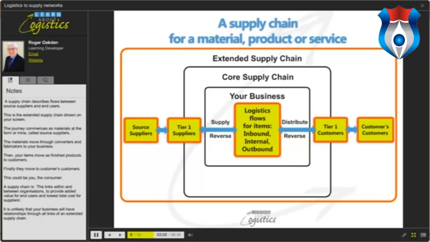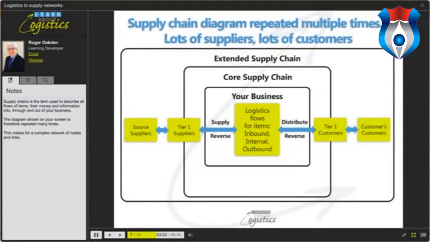A supply chain is the links within and between organizations to provide added value for end users and lowest total cost for suppliers. It is unlikely that your business will have relationships through all links of an extended supply chain. Supply chains is the term used to describe all flows of items, their money and information, into, through and out of your business. The diagram shown on your screen is therefore repeated many times. This makes for a complex network of nodes and links.